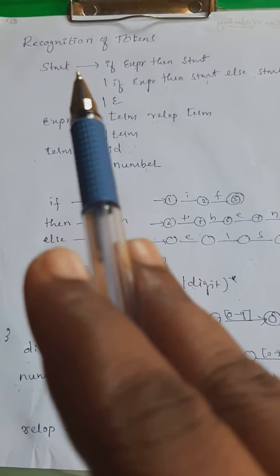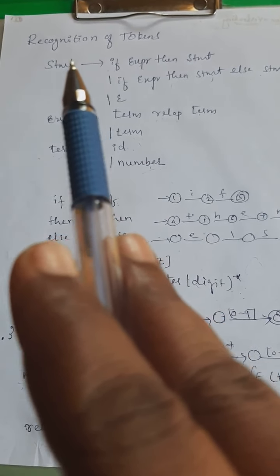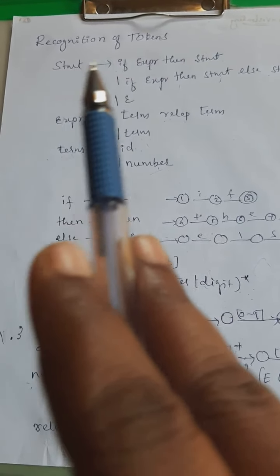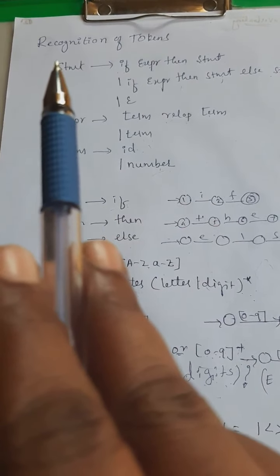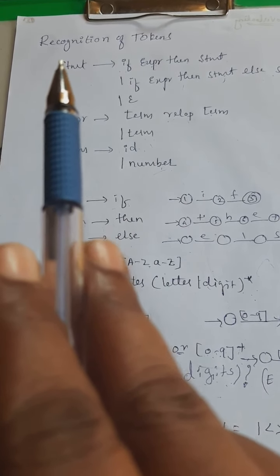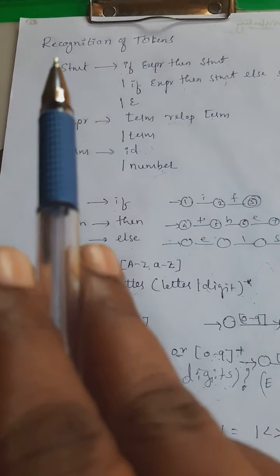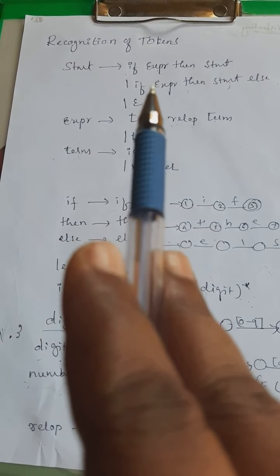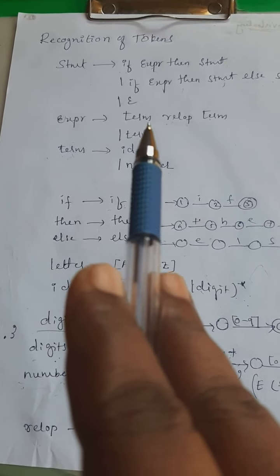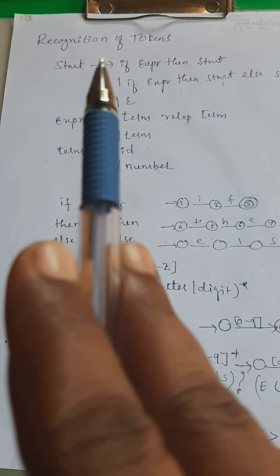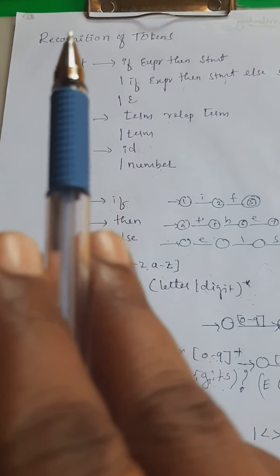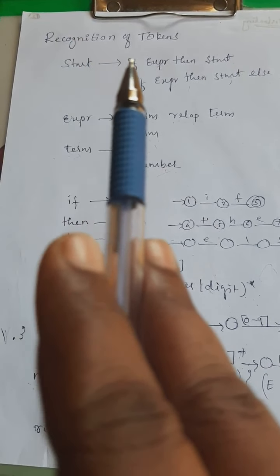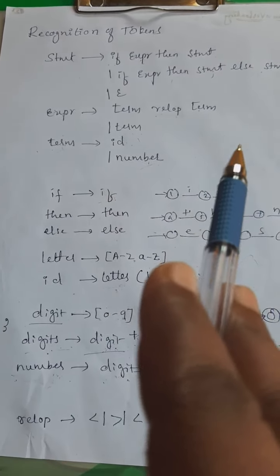The arrow in the rule divides the rule into two parts, left side and right side. The symbol written on the left side of the arrow is called a grammar symbol. You can substitute this grammar symbol by any one of these productions. When I try to recognize the token, I skip the left part of the rule. I concentrate only on the right part of the rule.